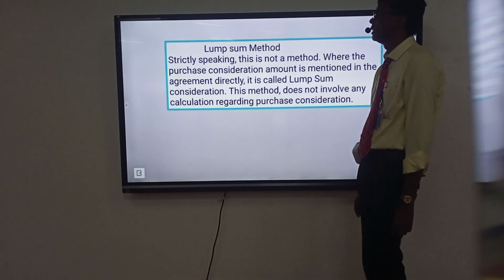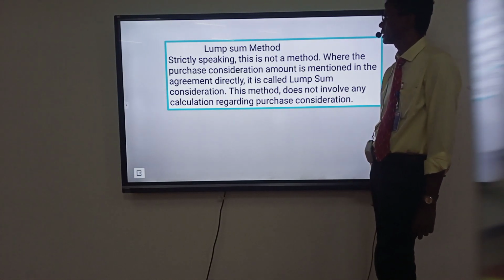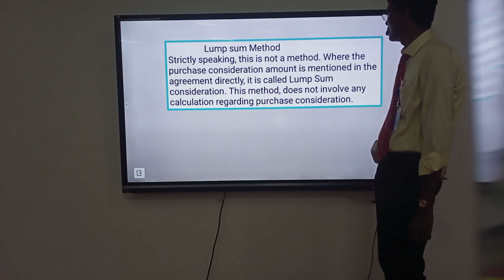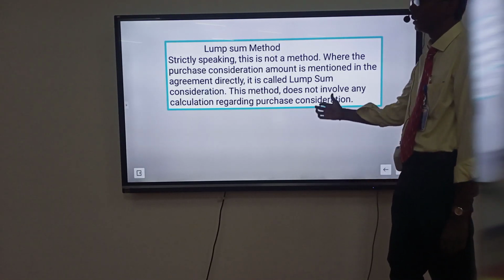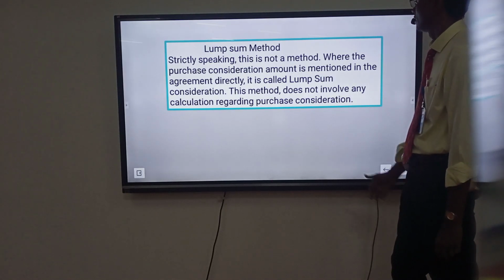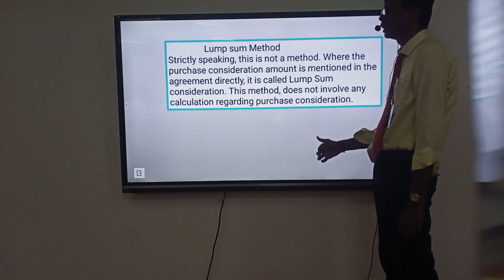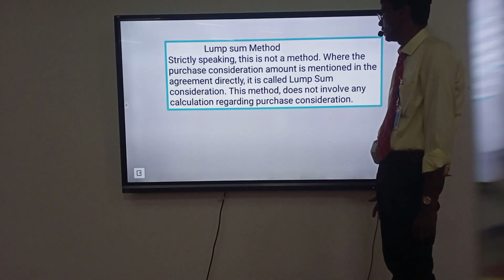Lump sum method. Strictly speaking, this is not a method. The purchase consideration amount is mentioned in the agreement directly. It is called the lump sum method. This method does not involve calculation regarding the purchase consideration.